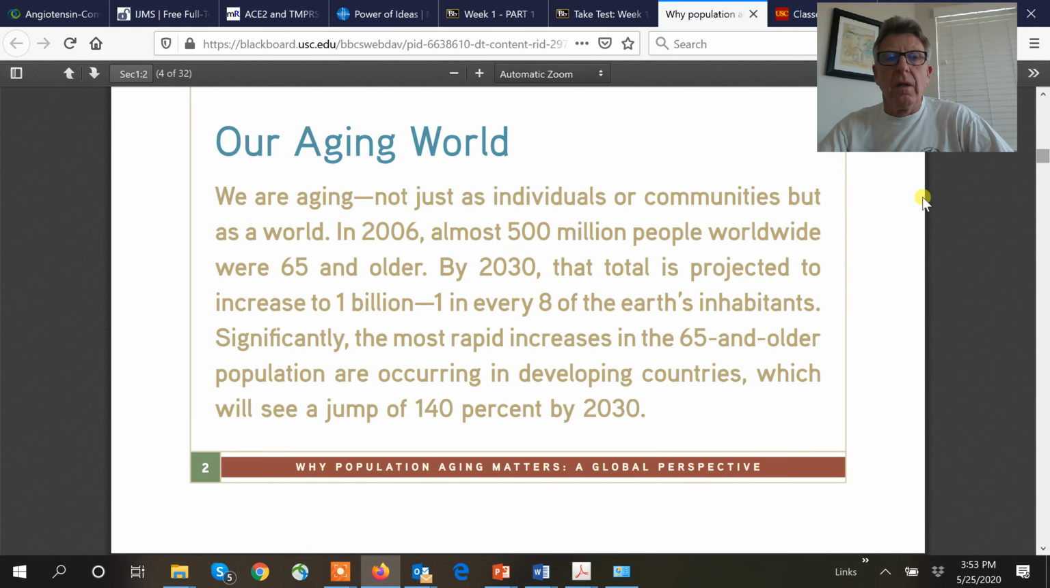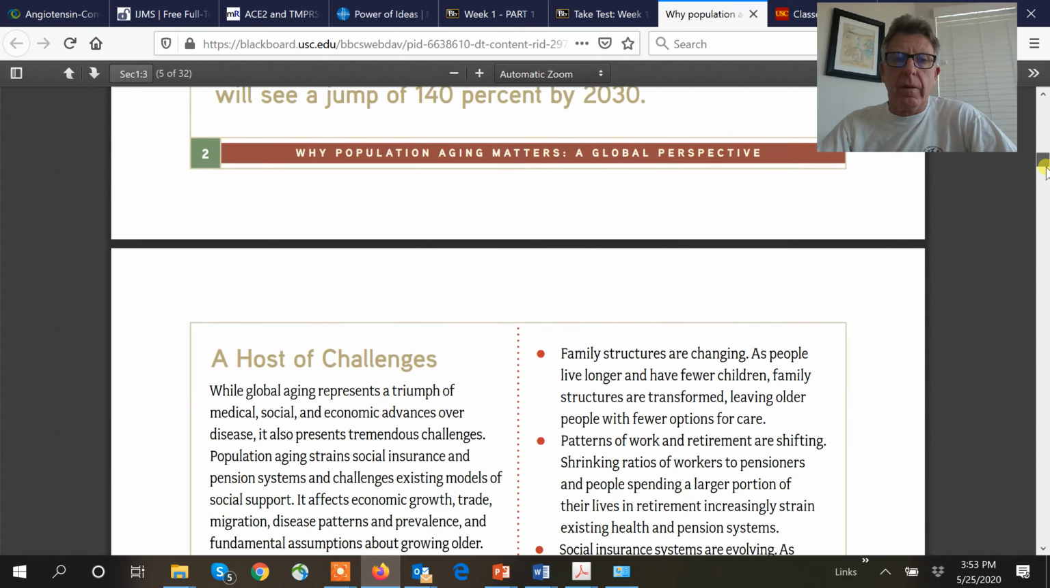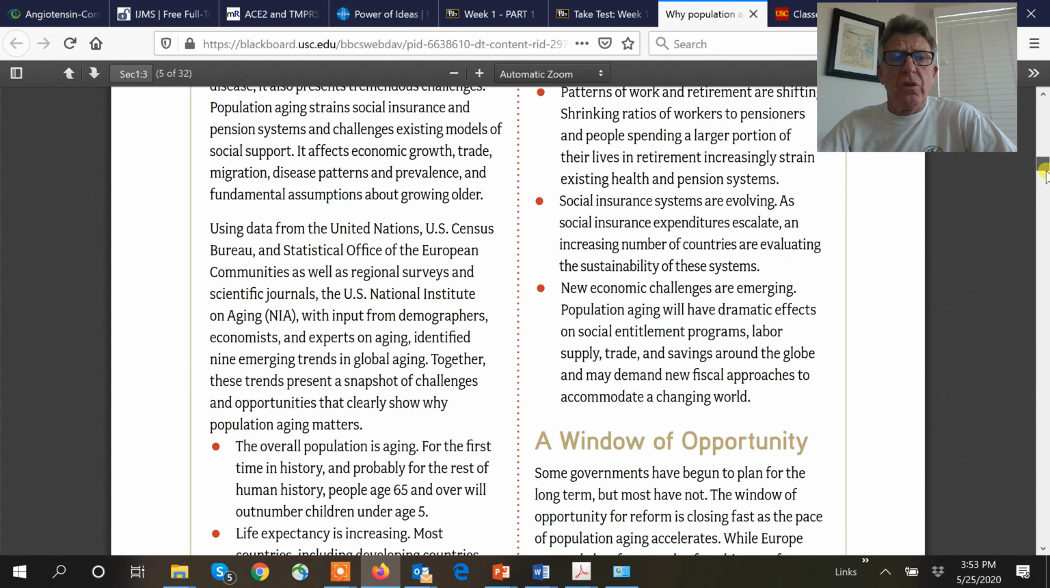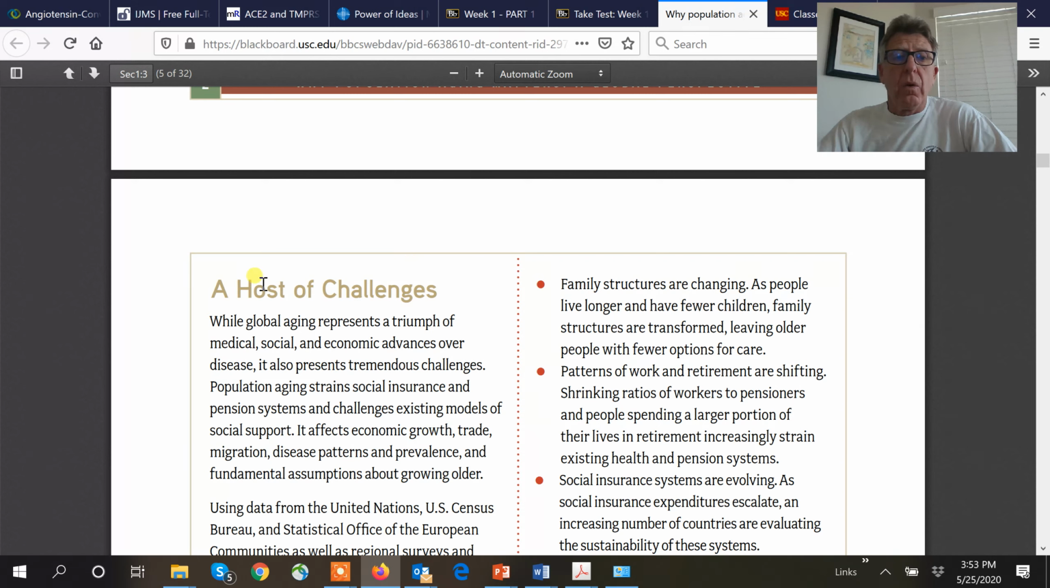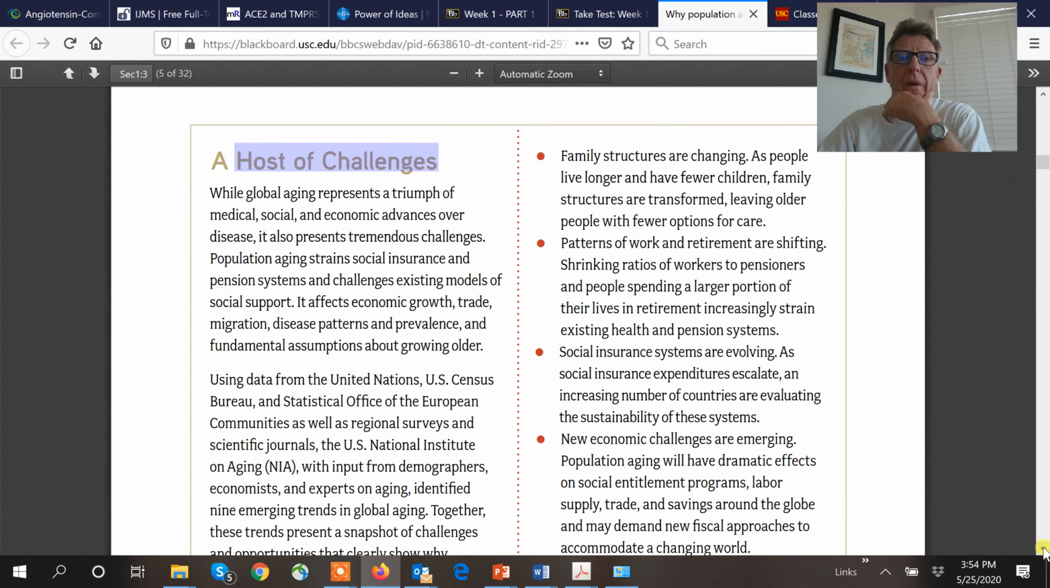Okay, all righty. So going back, remember what was going on here in terms of the questions. So 2006, 500 million people worldwide, 65 and older. 2030, 1 in 8. So you go back to your questions and you answer that. Next, when we go through this, I've already talked about it, but it goes into detail the challenges that you guys are going to face, that your parents are going to face as they live it, and your grandparents. This global aging phenomenon.